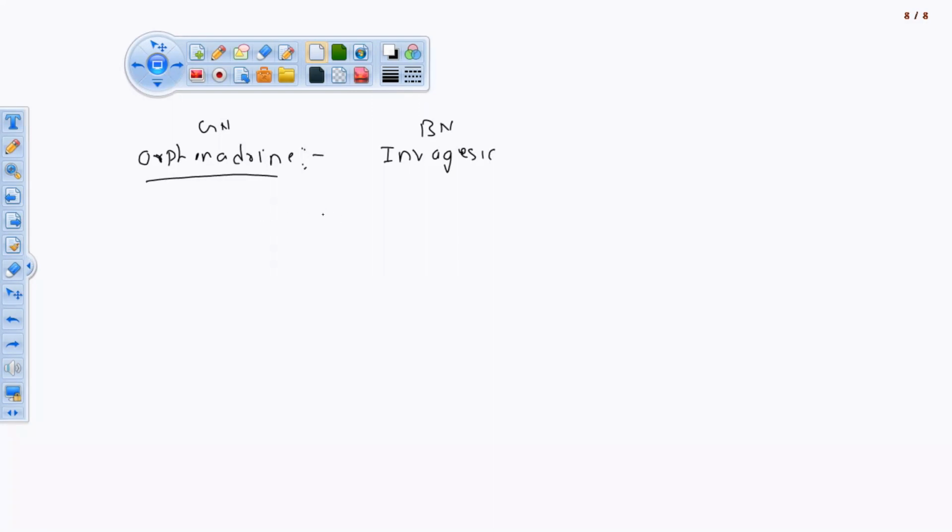And now I'm going to write the structure of the last drug for the CNS topic, the last drug under the class of anti-Parkinsonism. The last drug is done. With this, we are going to cover up our CNS topic, the drugs which were acting on the CNS. Next, we are going to start with the drugs which were acting on the ANS, the autonomic nervous system.